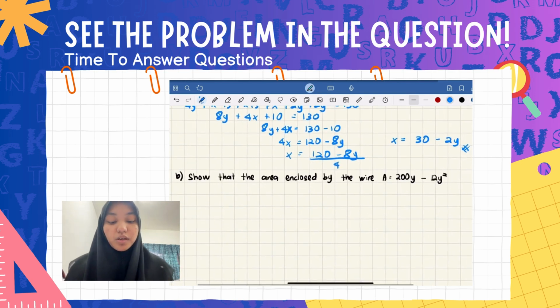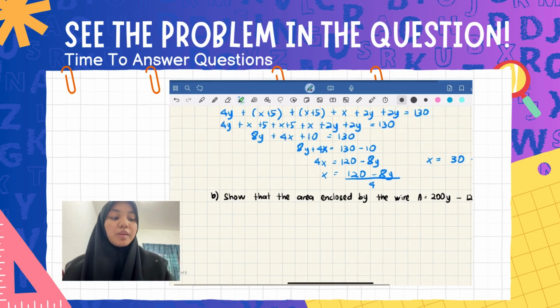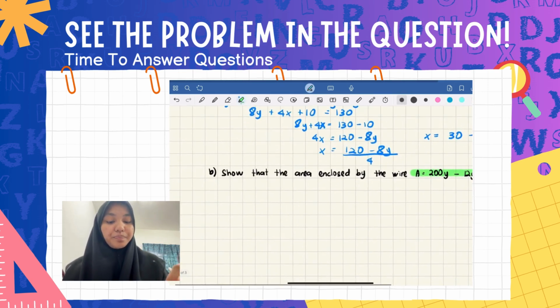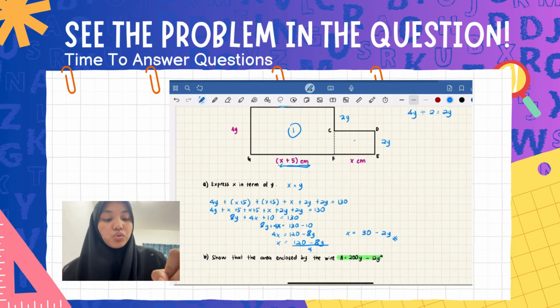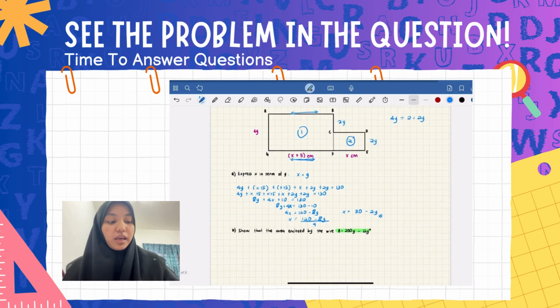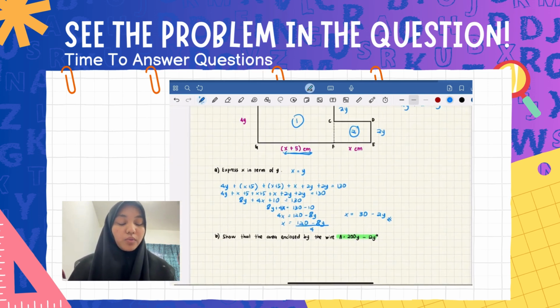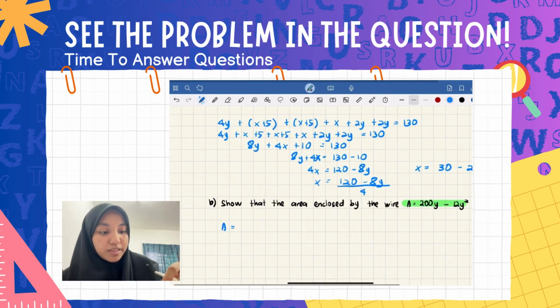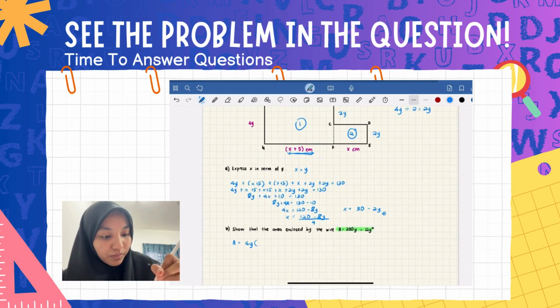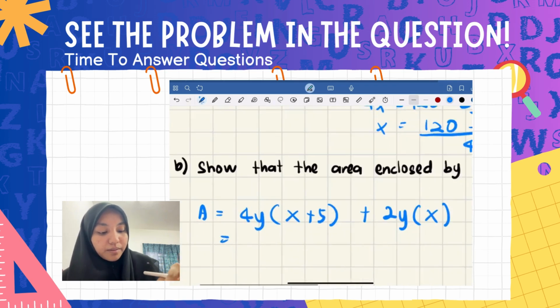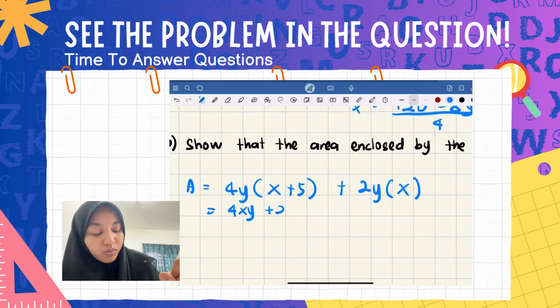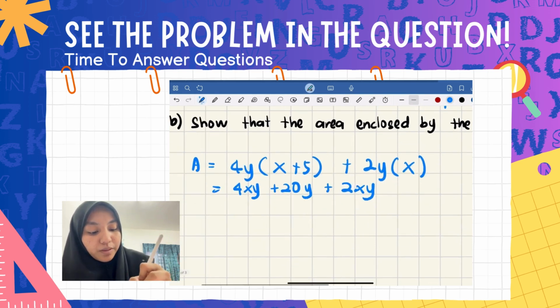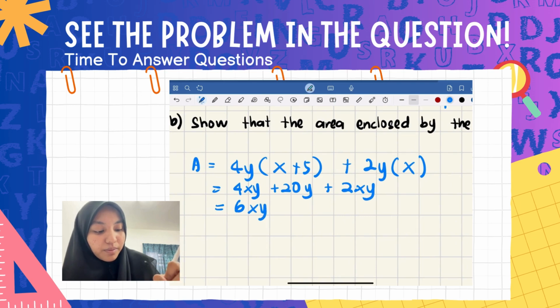Now, we move to question number 2. Show that the area enclosed by the wire A equals 200y minus 12y square. Okay, this means we have two rectangles. A equals 200y minus 12y square means the sum of the area of these two rectangles. So, area of rectangle 1, 4y multiplied with x plus 5, plus the area of rectangle 2, which is 2y multiplied with x. Open the bracket, we will get 4xy plus 20y plus 2xy. We simplify the equation, we will get 6xy plus 20y.